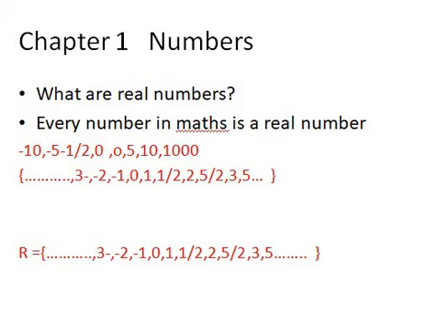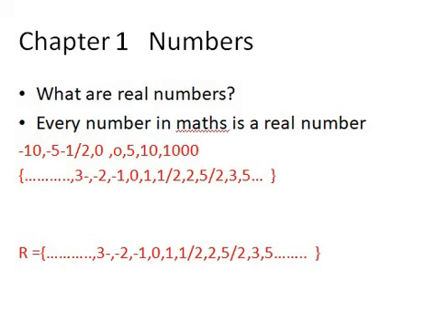I cannot write every number, so we denote it by 3 dots, and again I have 3 dots because I have all the positive numbers in maths as well, which I cannot describe now. So is this thing clear so far?